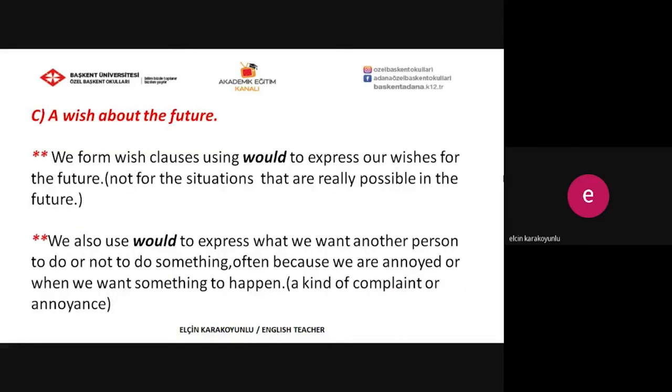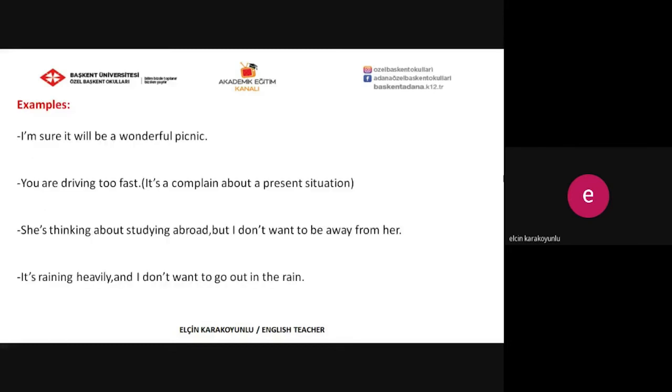And the other one, a wish about the future. We form wish clauses using would to express our wishes for the future, not for the situations that are really possible in the future. We also use would to express what we want another person to do or not to do something, often because we are annoyed or when we want something to happen. It's a kind of complaint or annoyance. Let's check the examples together.